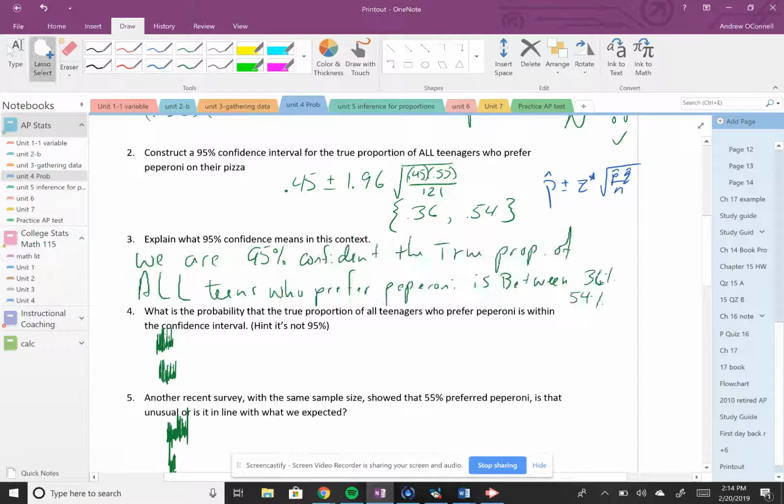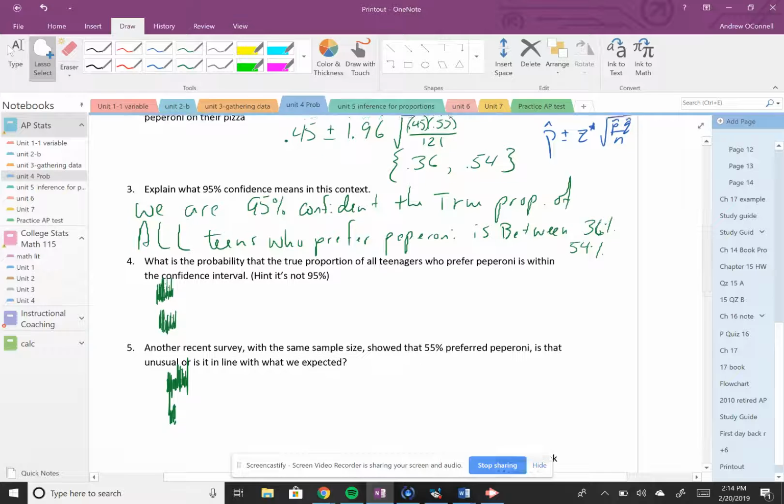3, explain what 95% confidence means in this context. I'll say two things. First, the best thing you should say is that we are 95% confident that the true proportion of all teenagers who prefer pepperoni is between 36 and 54. And then I'll also add, what does 95% confidence mean in general? Not in this context. 95% confidence means that if you take interval after interval after interval, same size samples, 95% of those intervals will catch the true population proportion.